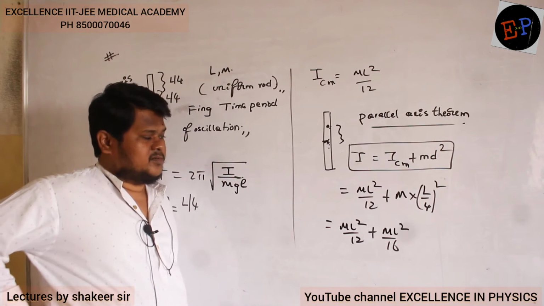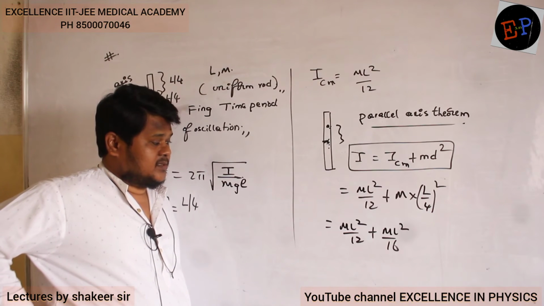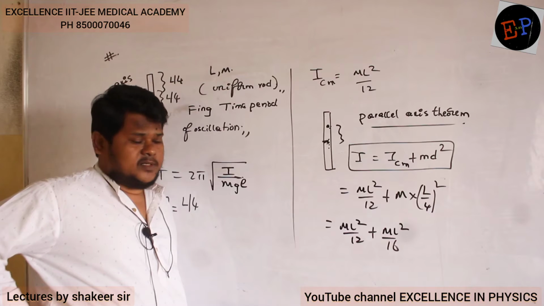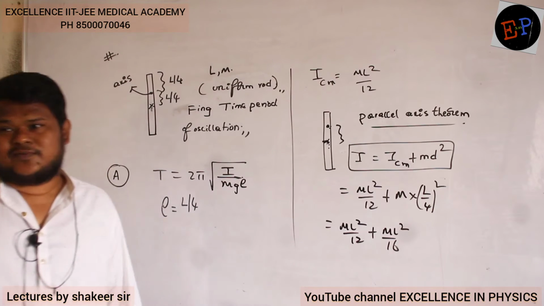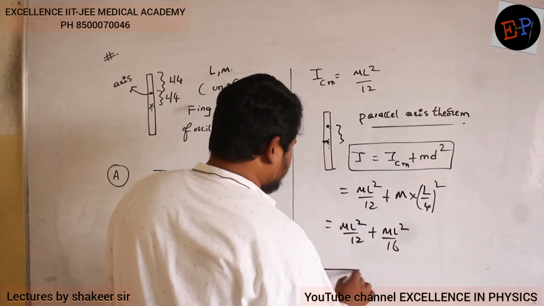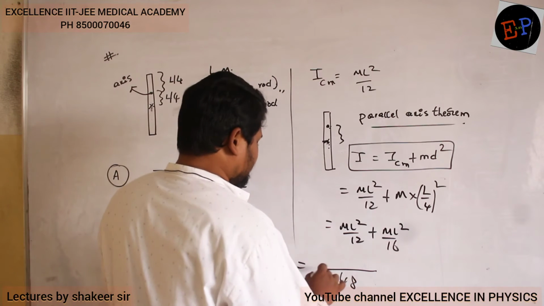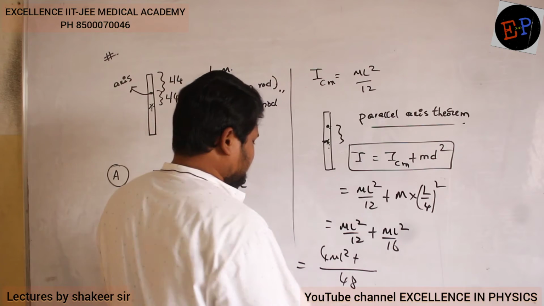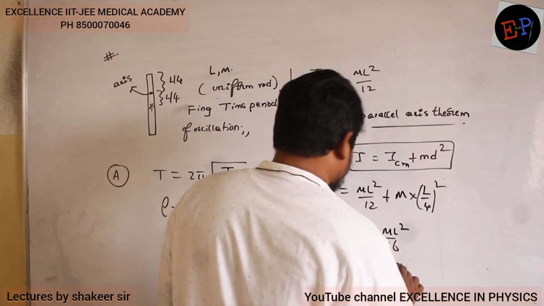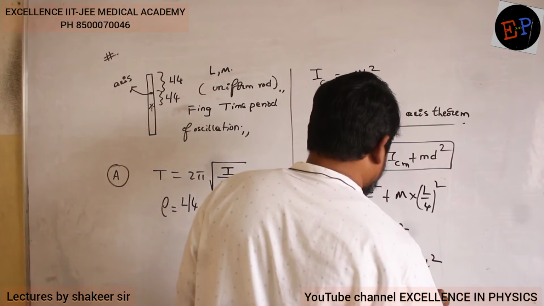16 twos are 32, 16 threes are 48. So 12 fours are 48. So I can take 48. So 12 fours are 4 m l square plus 16 threes are 3 m l square. Clear? So in total, 7 m l square divided by 48.